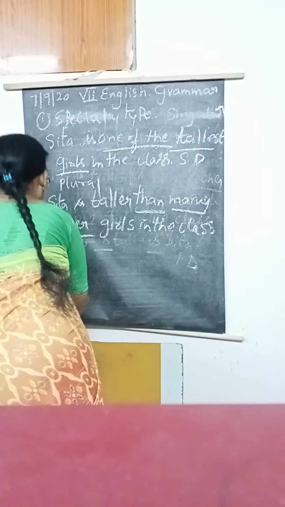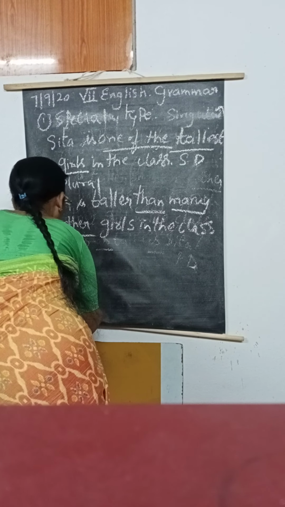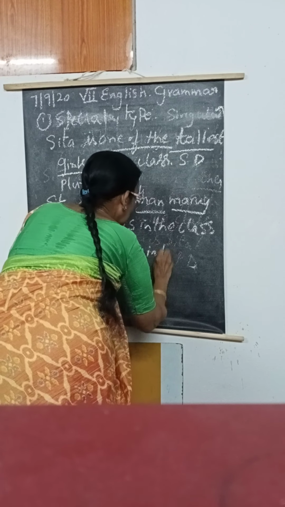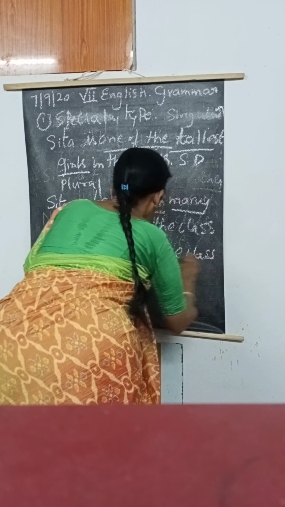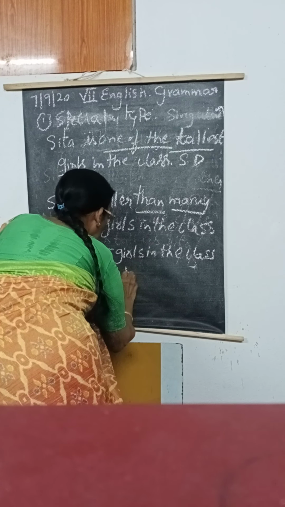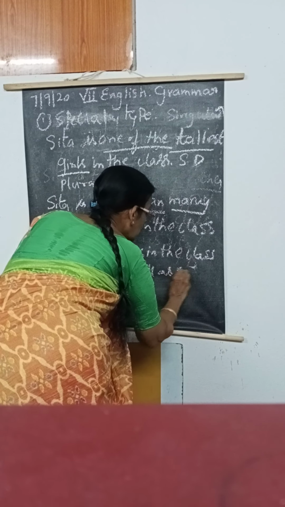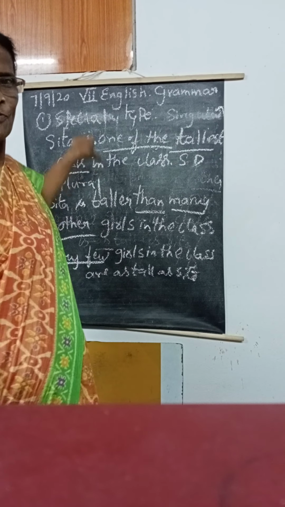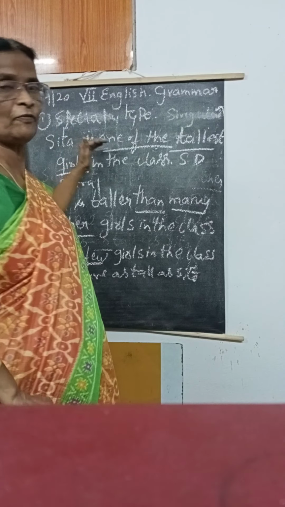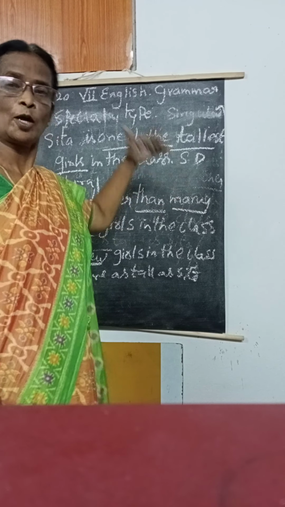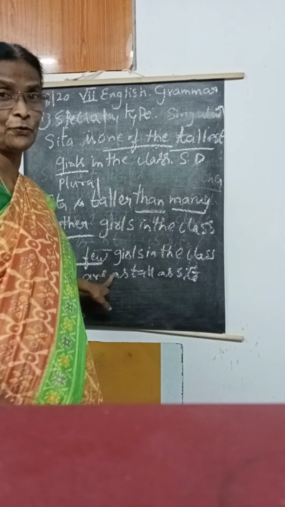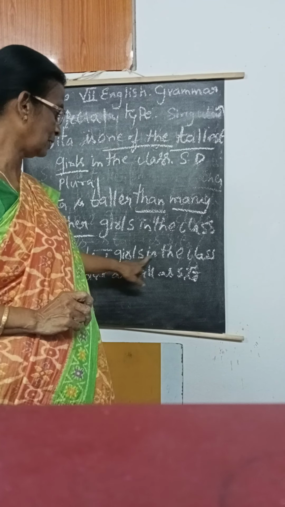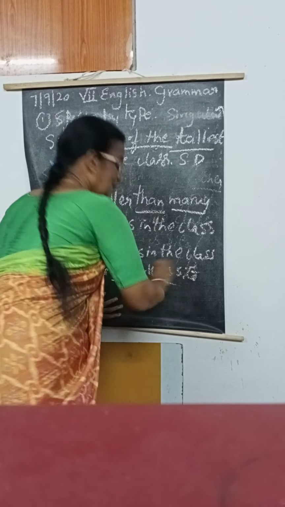So, how about the positive degree? Very few girls in the class are as tall as Sita. So, in the positive degree, start with "very few". First one, the common noun is plural. Based on that, we wrote "many other". That's why there is competition in the positive degree. Very few girls are there, but we give importance to Sita. Very few girls in the class are as tall as Sita.